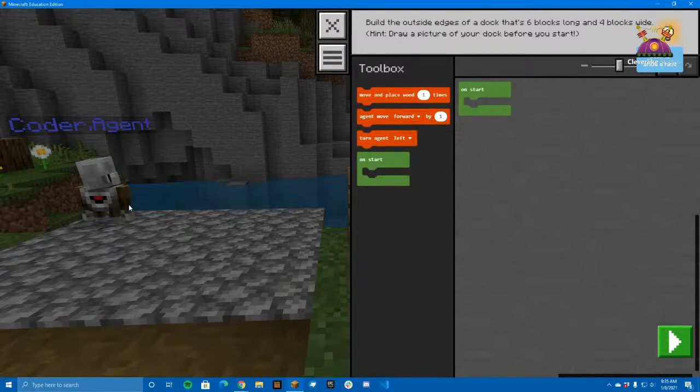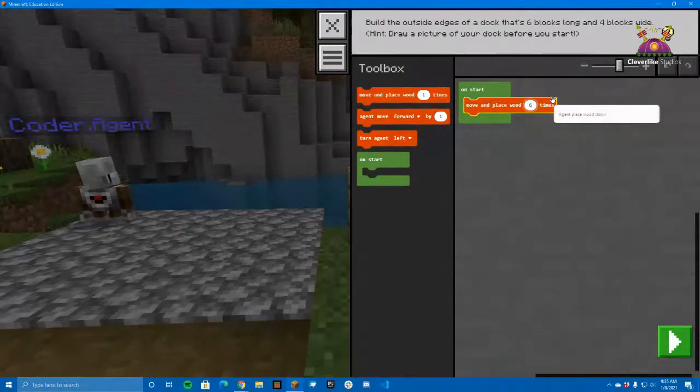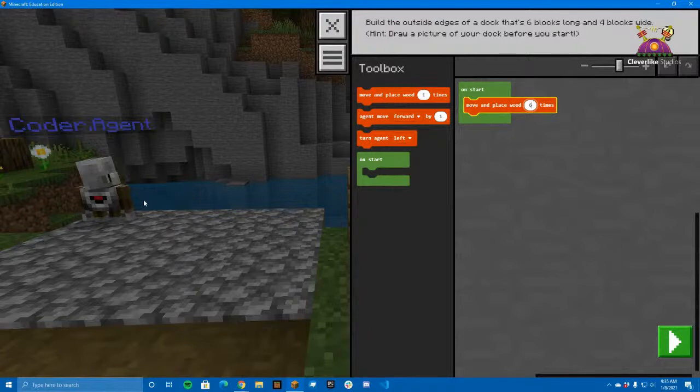And remember, they just wanted the outline. So if we move and place wood, we would do that 6 times, right? So they would move forward, place wood, move forward, place wood, move forward, place wood. So it's standing on the last block that it placed, which is good, because then we're going to turn the agent to the right. Okay, it's important to know your right from your left.